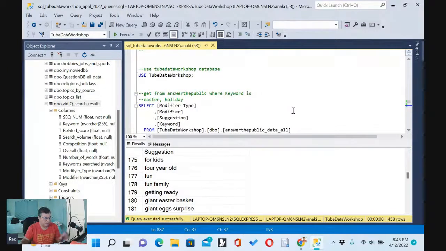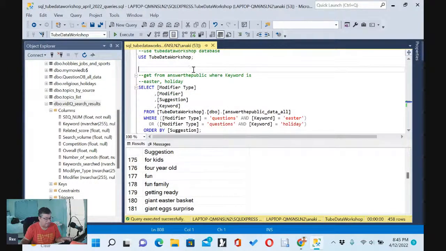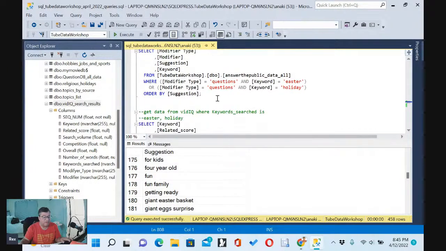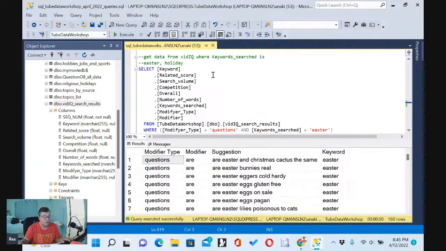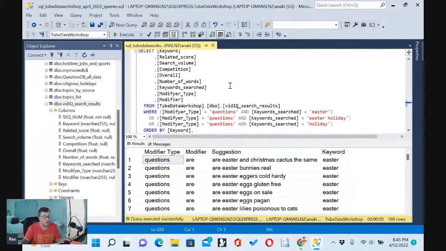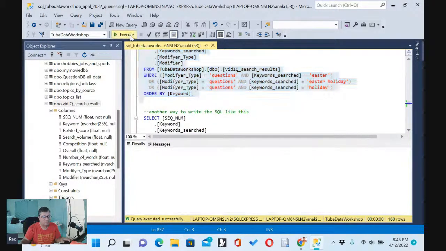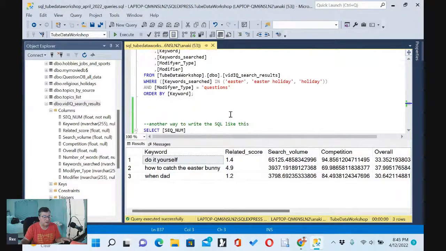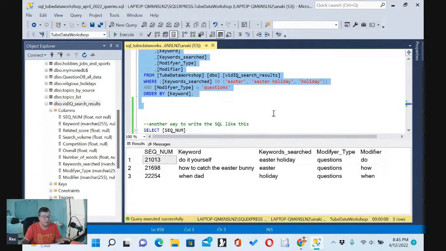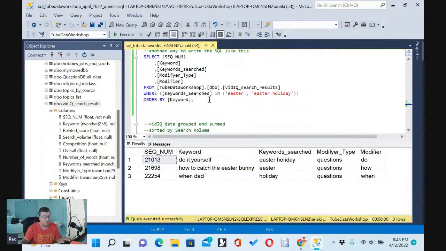So let me go back up again, and then I'll highlight this again. So this is what we got from the first SQL, 160 rows. And then this is, let me go back up here. This is what we got from the second one. First, I only got 3 rows, and then I came down here, and then we only got 3 rows, and then I come back here.